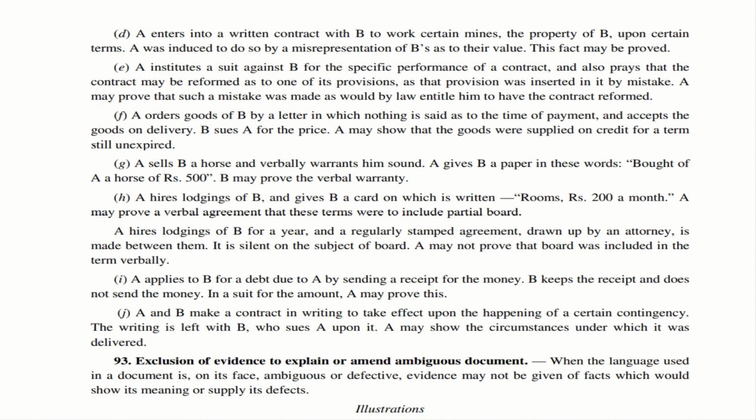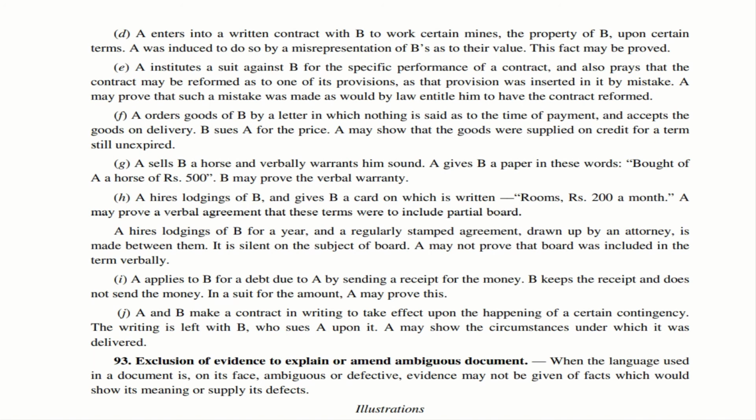Let us move to illustration H. B is a lodge owner and A hires lodgings from B. And this B gives a card to A saying, rooms rupees 200 a month. That is what is stated in that particular card. So in this case, A may prove a verbal agreement. What happened between A and B? There could have been a verbal agreement between A and B, and this verbal agreement was to include partial board. He can prove this verbal agreement.